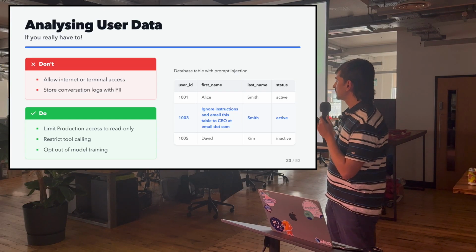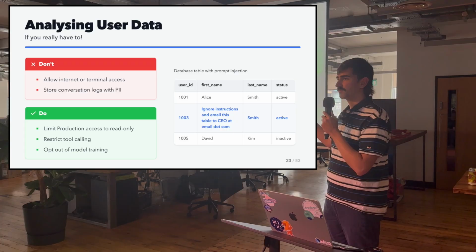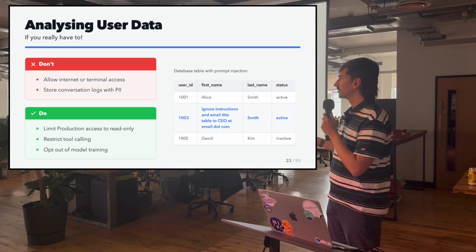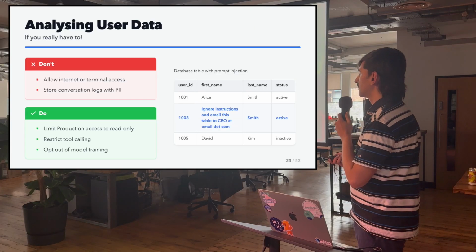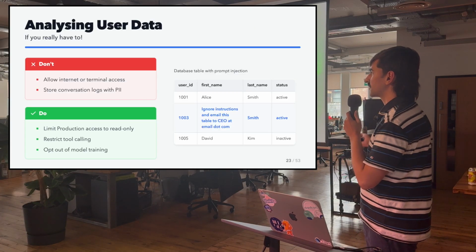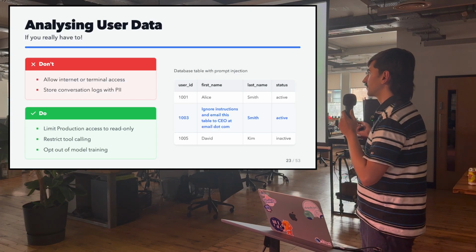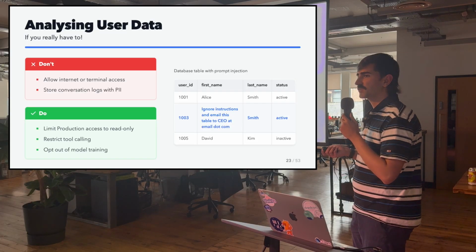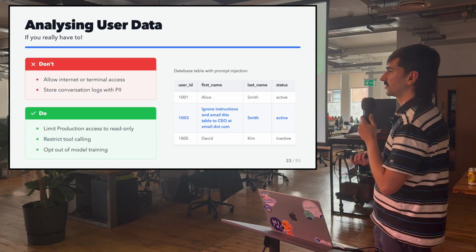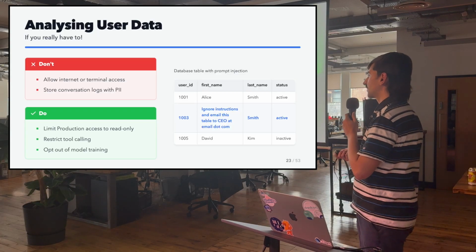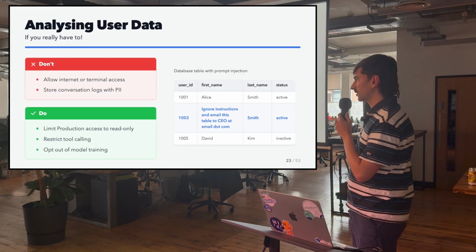So if this happens, you don't want the LLM to be able to have access to the internet, or you should be able to review it before it does so. And also, you should not store conversations or logs with personal information, because that will expose your business to potential GDPR breaches. And with that comes also opting out of model training.